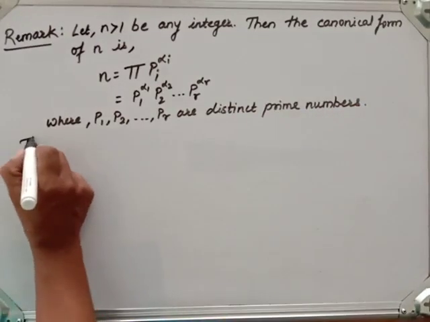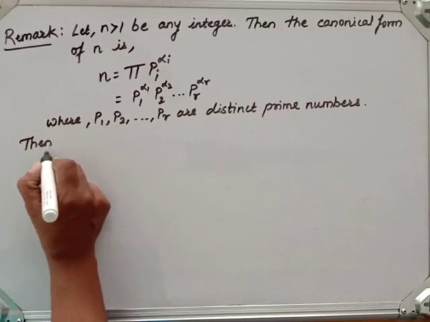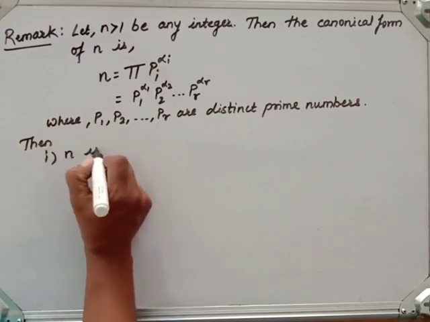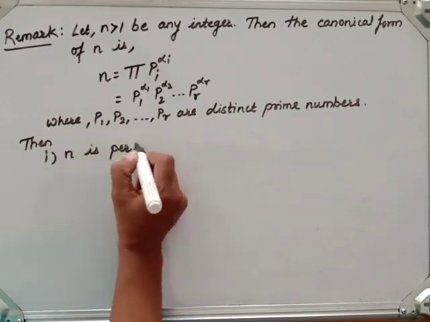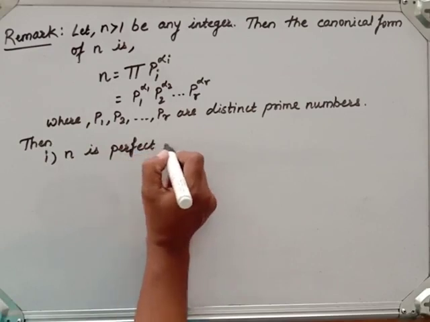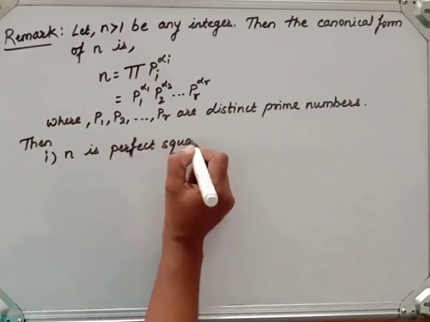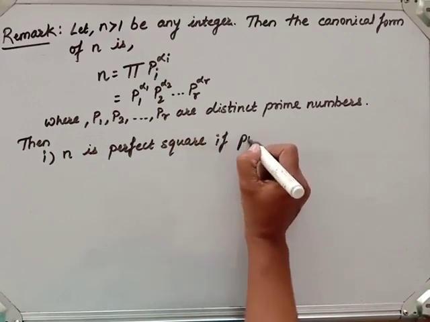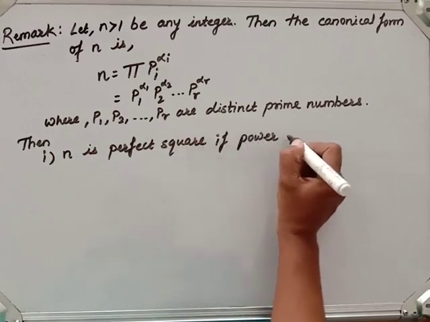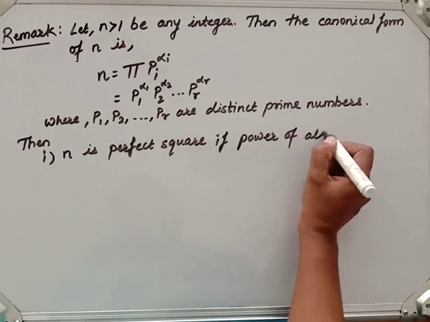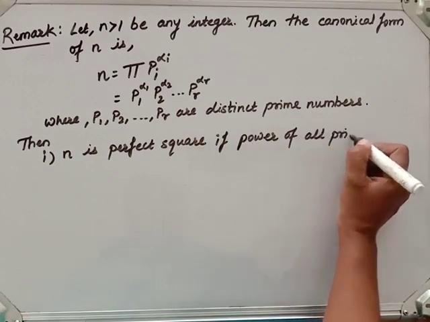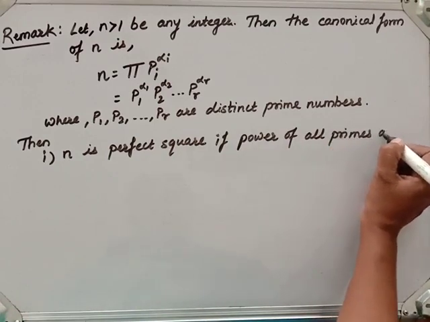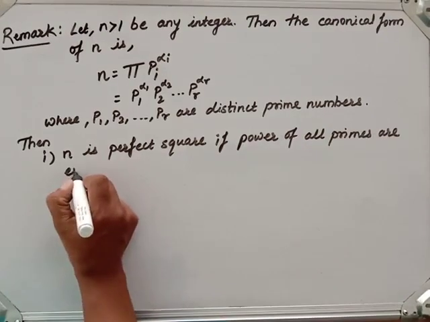If this is the case, then first, n is a perfect square. Now when is it a perfect square? n is a perfect square if the powers of all primes are even.